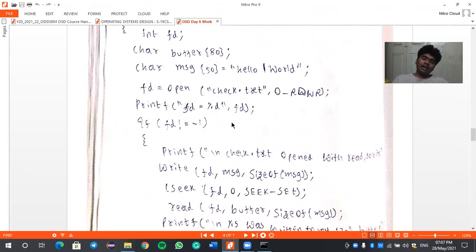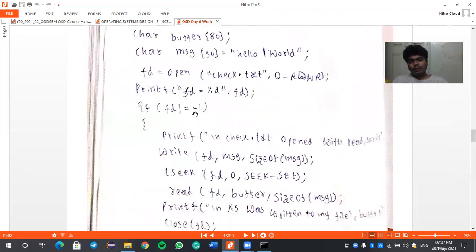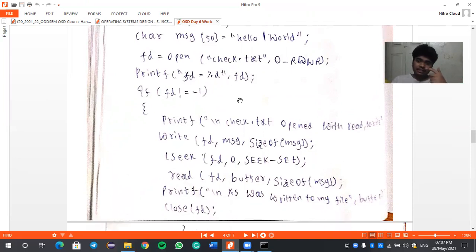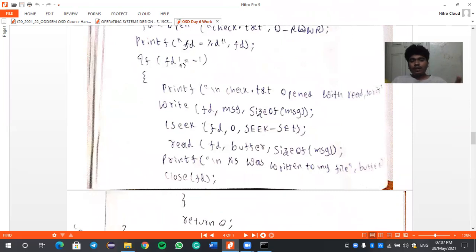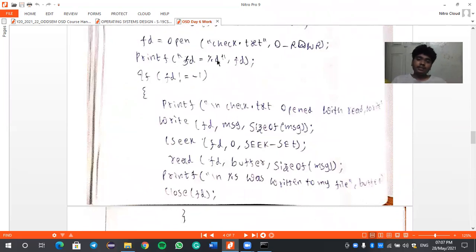With the help of the file descriptor, I open this file, and then with the printf, I am printing the data which is inside this check.txt. As I said before, txt is a text format, so check.txt is a text format file. If I print this, it will print the data which is inside check.txt. It will also print an integer if we pass %d. If the integer is -1, then -1 means nothing is there in this txt file. So if you give a blank txt file, it will return an integer of -1.